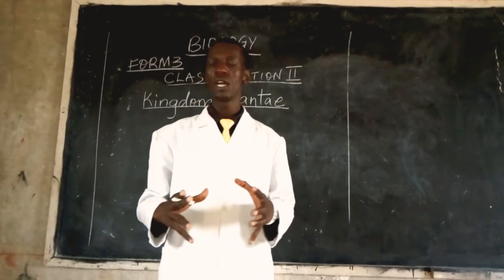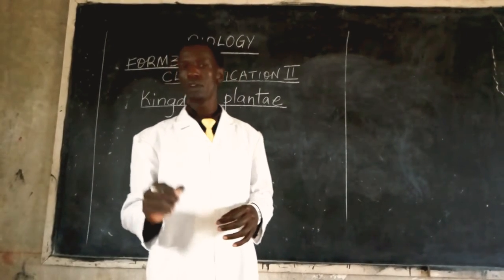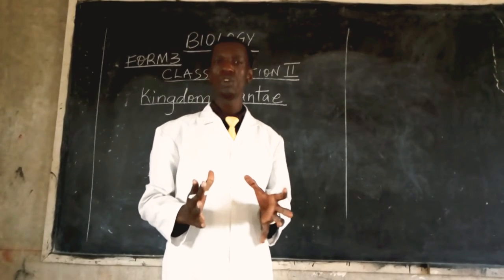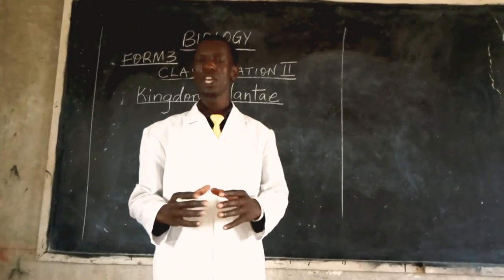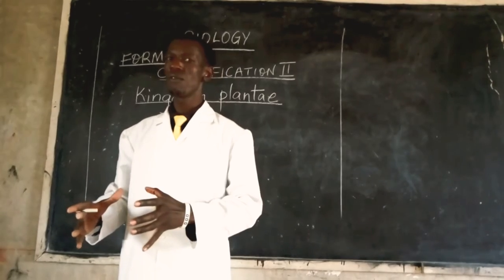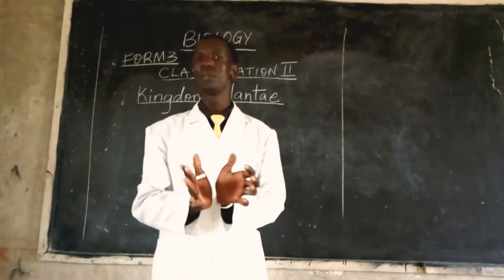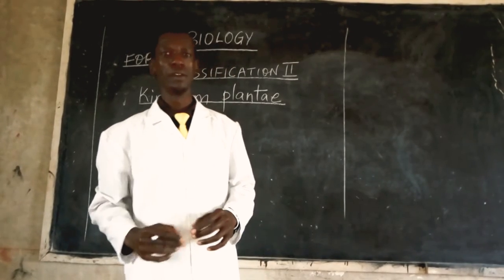When I say an organism is eukaryotic, I'm referring to the fact that its nuclear material is bound by the nuclear membrane. The opposite of eukaryotic is prokaryotic. Therefore, prokaryotic organisms are those whose nuclear material is not bound by the nuclear membrane.